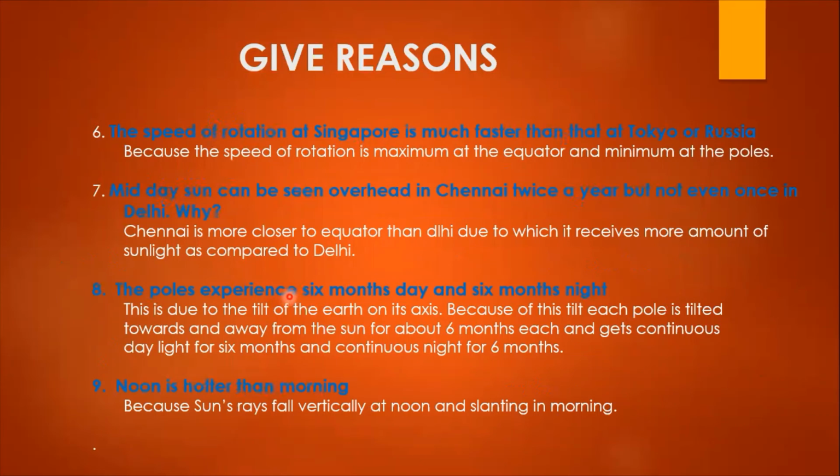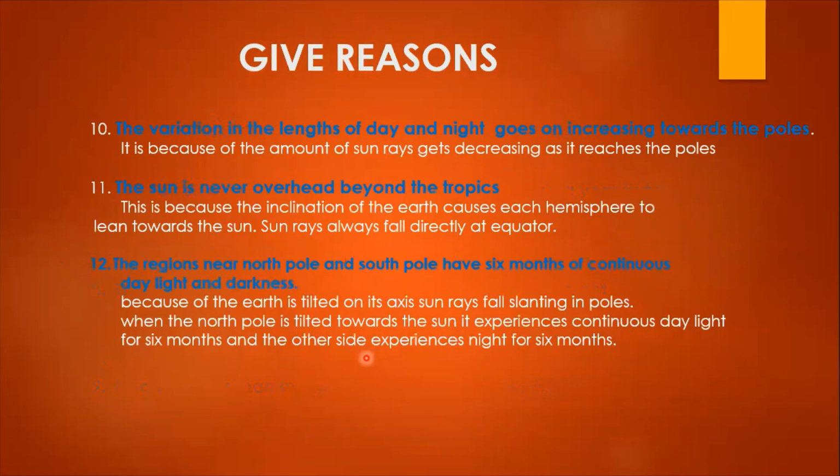Now coming here also, you can see some questions need only one sentence answer, but sometimes you may get more points because that needs more points. That is why it is given as more points. Now here also you can see the regions near North Pole and South Pole have 6 months of continuous daylight and darkness. This is only 2 sentences. It is a little long, which you are supposed to understand and write. If you did not watch my previous video, someday you may not understand the meaning. But those who watched the video, it is easy for them to understand.